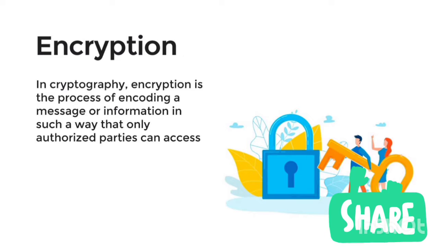For technical reasons, an encryption scheme usually uses a pseudo-random encryption key generated by an algorithm. It is in principle possible to decrypt the message without possessing the key. But for a well-designed encryption scheme, considerable computational resources and skills are required. An authorized recipient can easily decrypt the message with the key provided by the originator to the recipient, but not an unauthorized user. Symmetric key and asymmetric key are the two primary types of encryption.